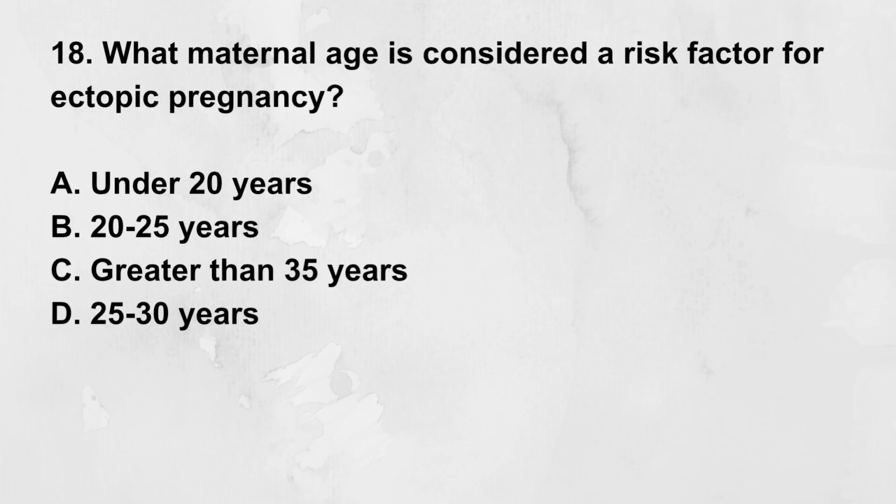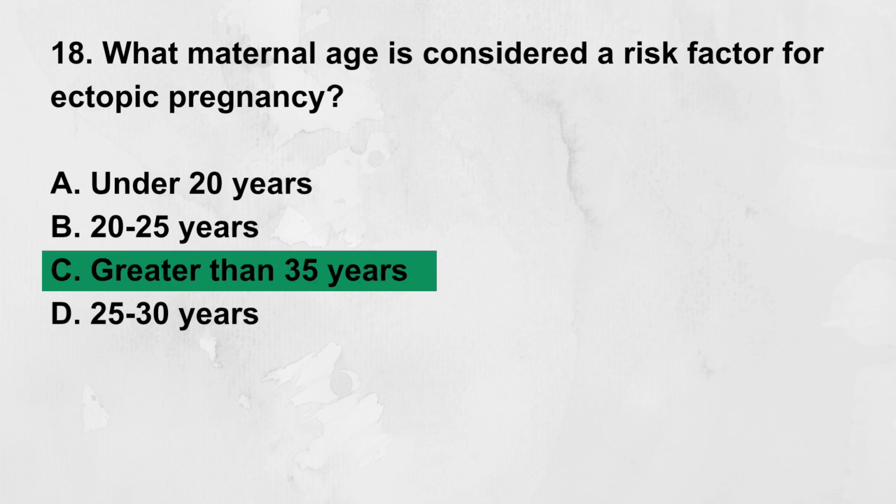What maternal age is considered a risk factor for ectopic pregnancy? A. Under 20 years, B. 20 to 25 years, C. Greater than 35 years, D. 25 to 30 years. Correct answer, C. Greater than 35 years. Maternal age over 35 is linked to increased tubal pathology and ectopic risk.